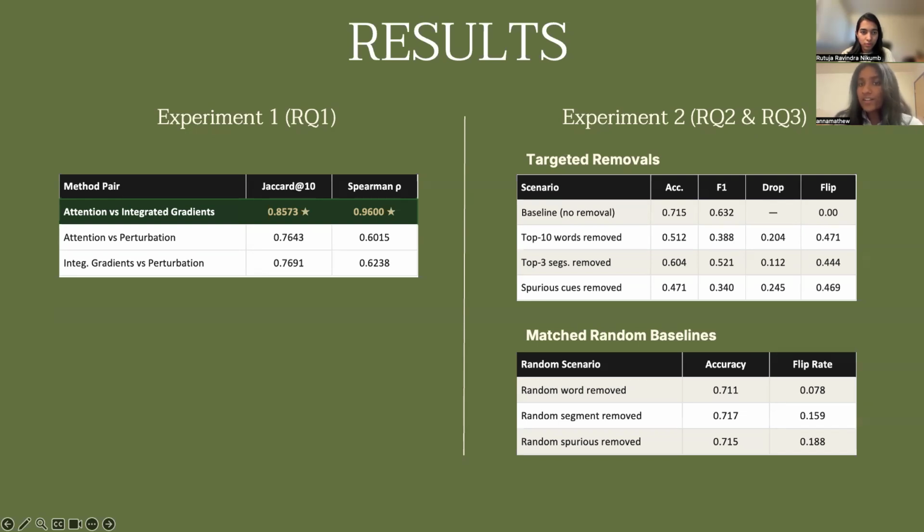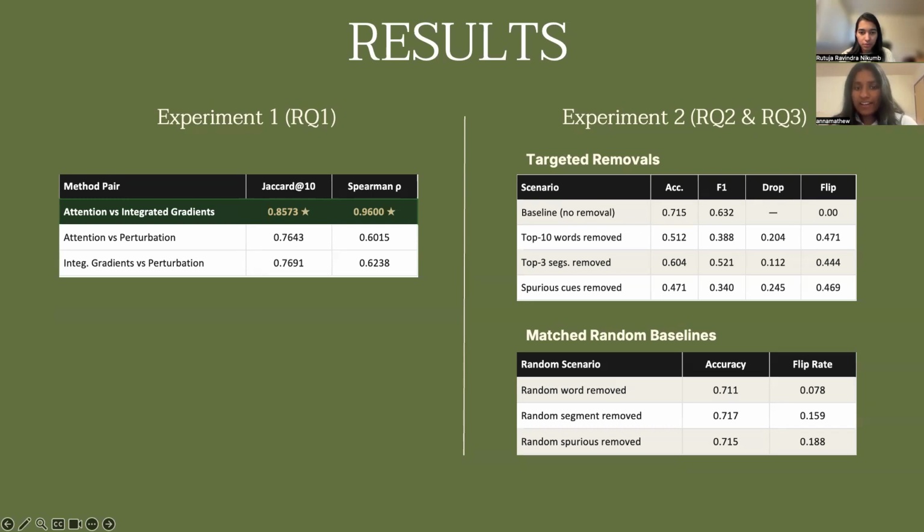On the right, we see the results of experiment 2, which directly answers research question 2 and research question 3. Removing the top 10 words drops the accuracy from 0.715 to 0.512, while removing the top 3 segments drops it to 0.604. And it is interesting to see that the highest drop came from removing spurious cues, which drops the accuracy to 0.7471. Crucially, the matched random baselines barely change anything. That means removing the same number of words is not what causes these accuracy drops. It is rather what was dropped.